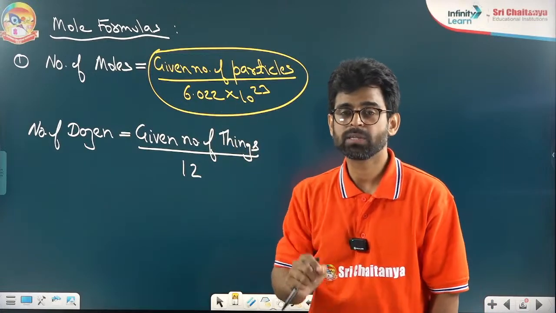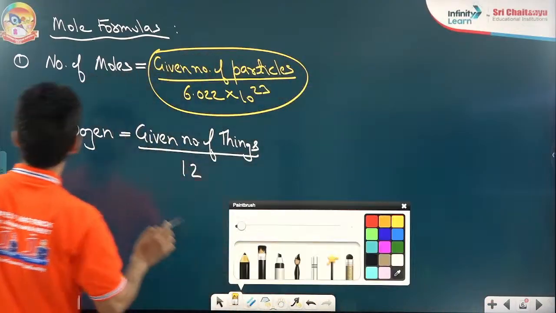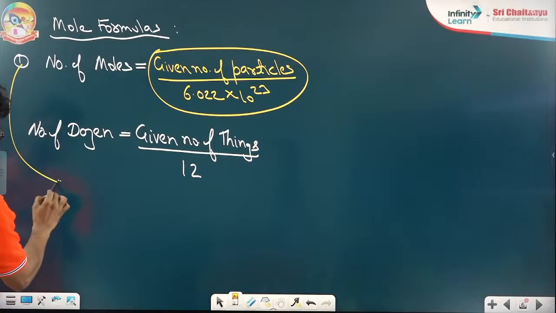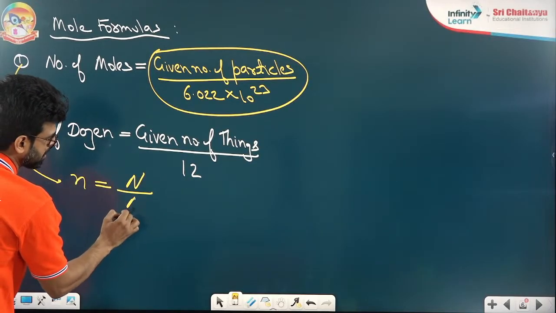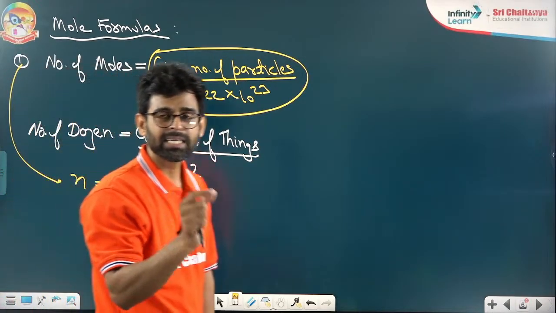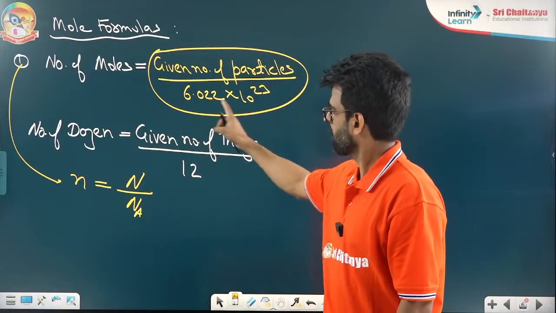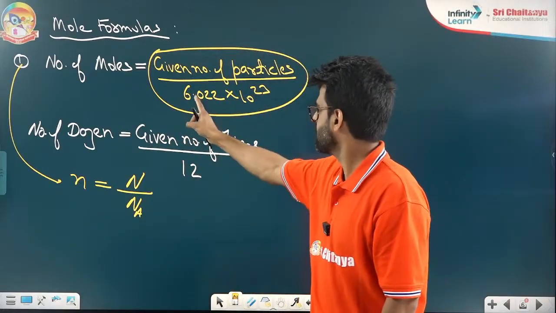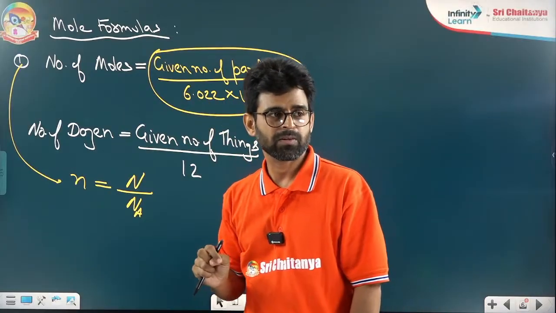We call it Na also. So if I want to write it in short, you will see how I will represent this way. Number of moles is given number of particles divided by Avogadro number. This Na represents Avogadro number. Na means this one. Are we clear about it? Very good.